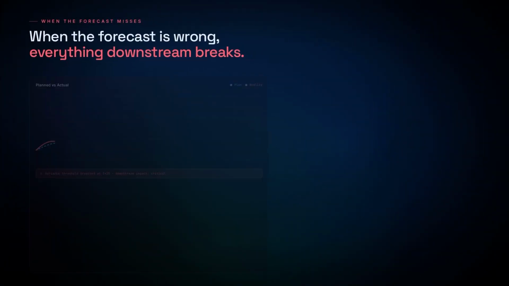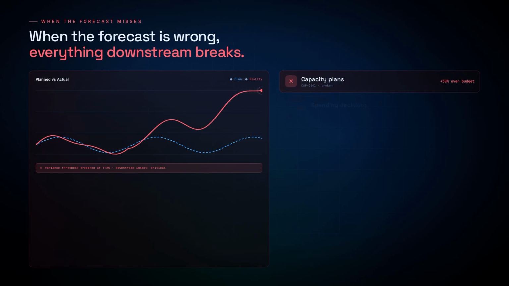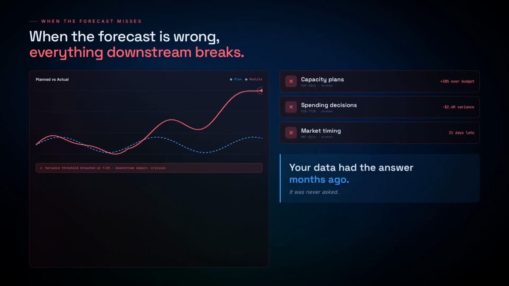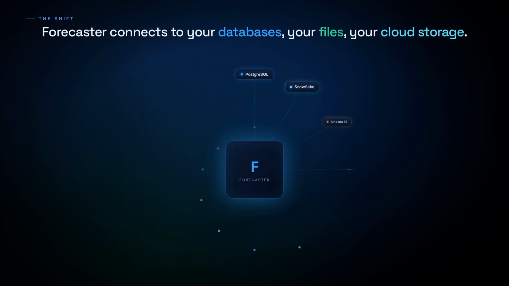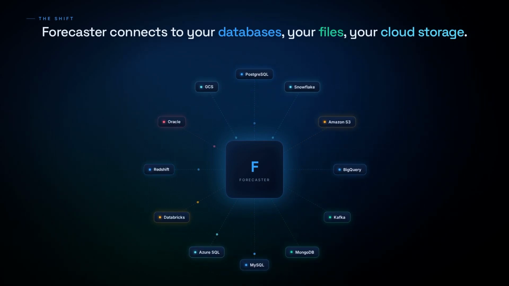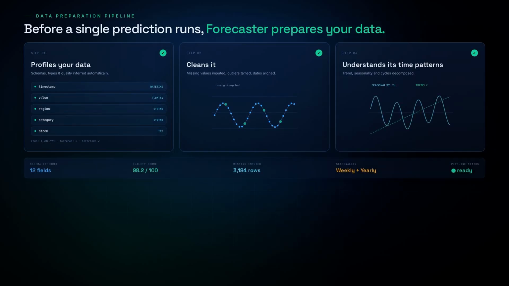When the forecast is wrong, everything downstream breaks. Capacity plans, spending decisions, market timing. Your data had the answer months ago. It was never asked. Forecaster connects to your databases, your files, your cloud storage, profiles your data, cleans it, understands